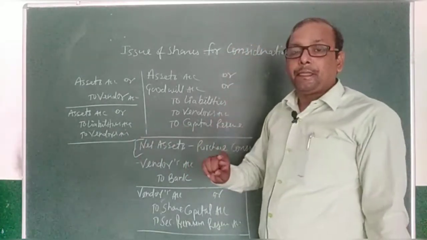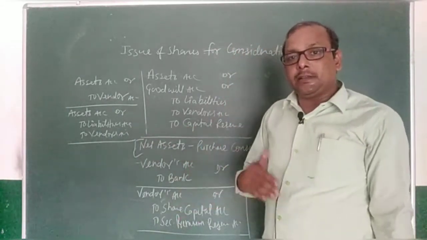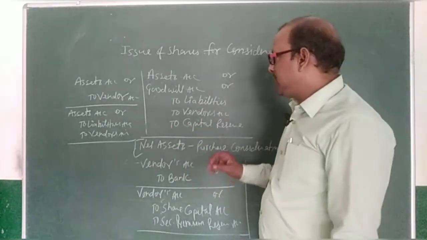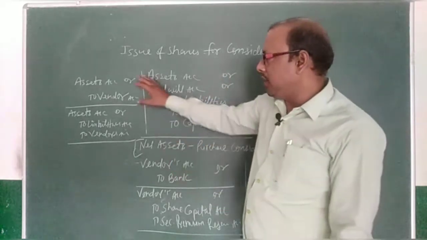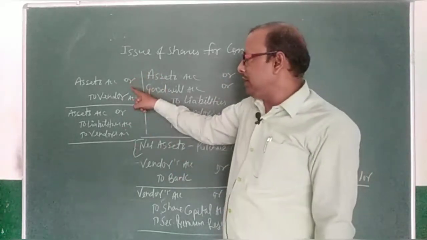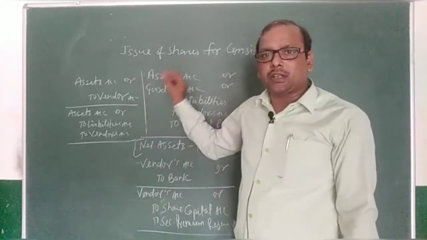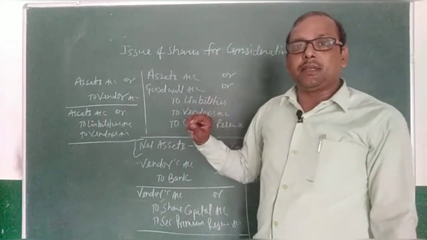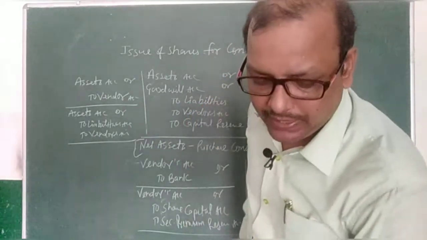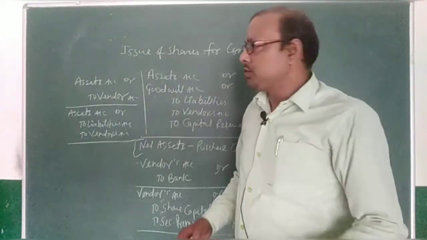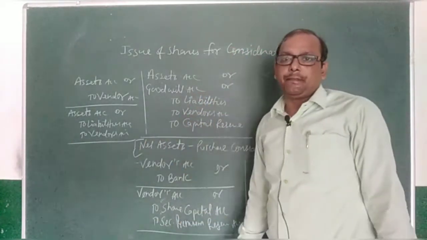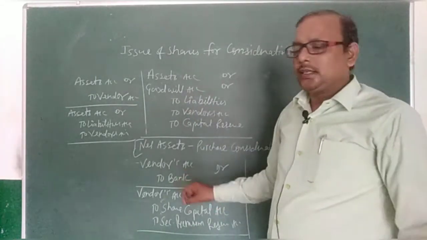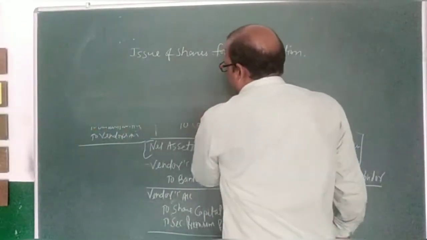And after that, if consideration price is given and there is a difference between net assets and purchase price, then this entry can be passed. So I have written all three cases. Only an asset purchased; a running business purchased but consideration price not given; and a running business purchased and purchase price or consideration price given in the question. So the entry can be passed in this way. For example, see, I am going to erase it and explain it.